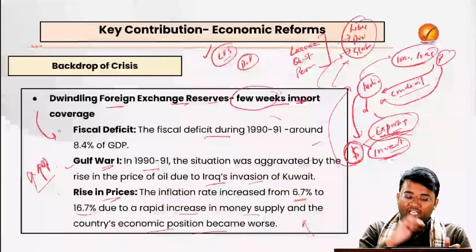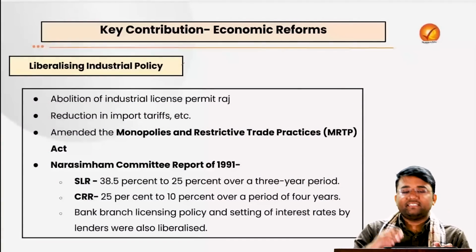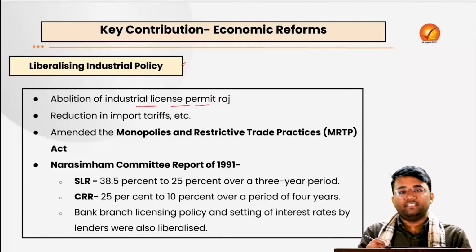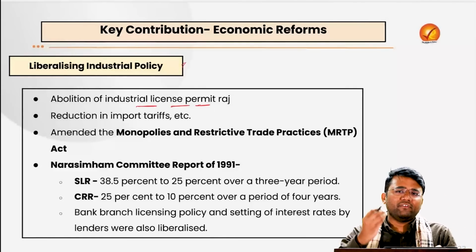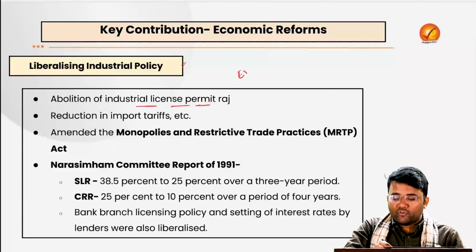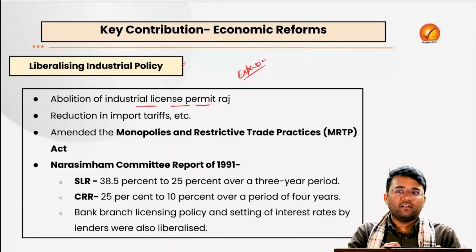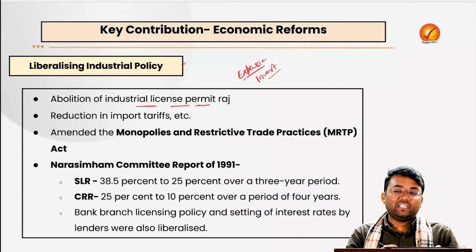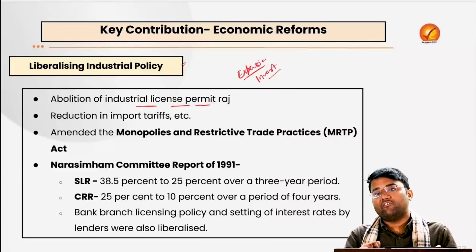So what India actually did, first, they liberalized the industrial policy, with the abolition of the industrial license permit Raj. Earlier, to do even small things, let's suppose a particular manufacturing facility wants to expand or invest further in their facility, they had to take clearances from the government.